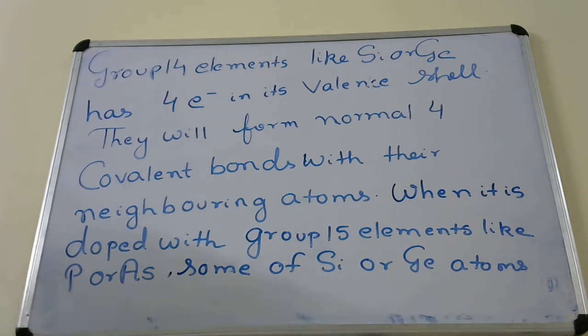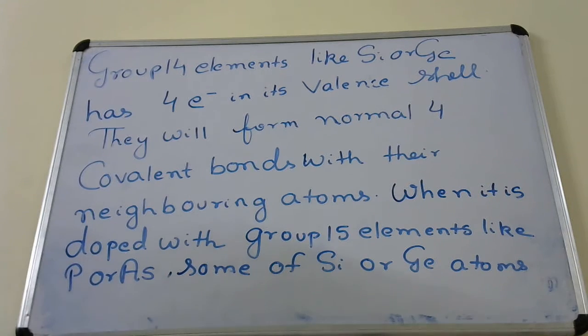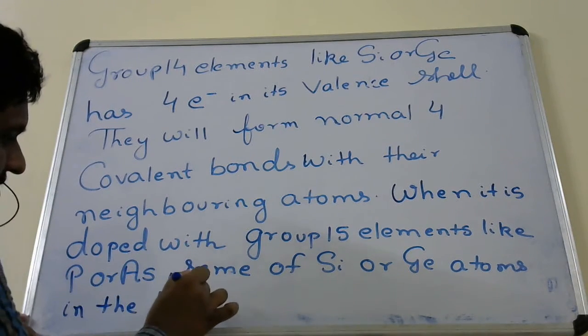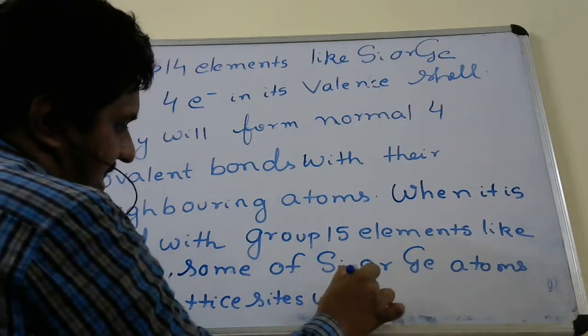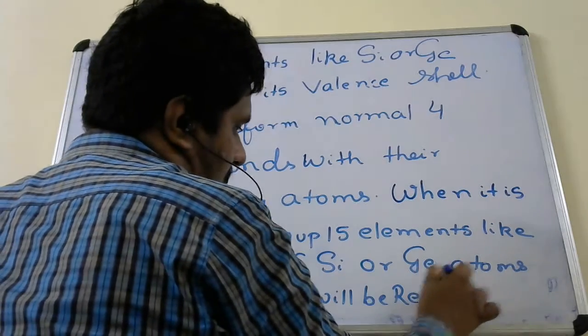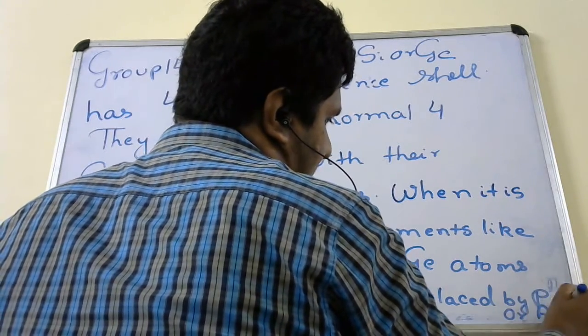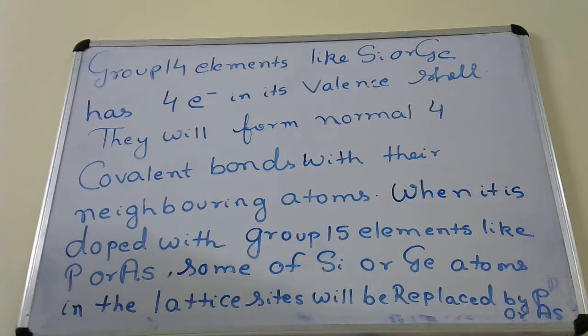When it is doped with group 15 elements like phosphorus or arsenic, some of the silicon or germanium atoms in the lattice sites will be replaced by phosphorus or arsenic atoms.